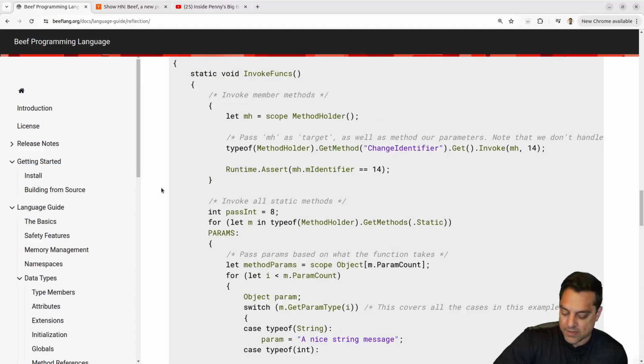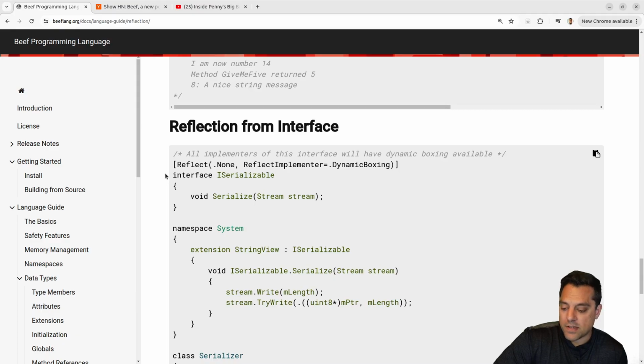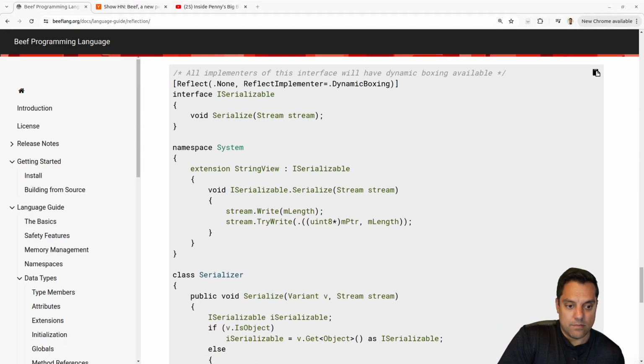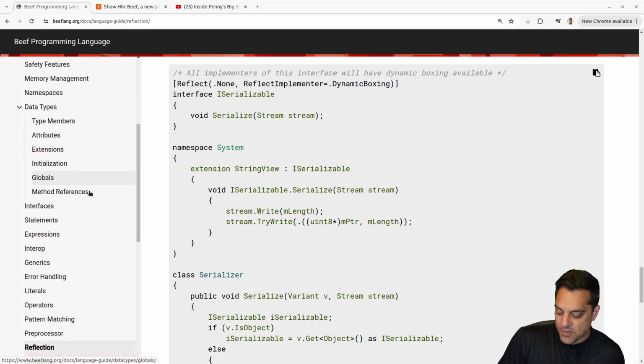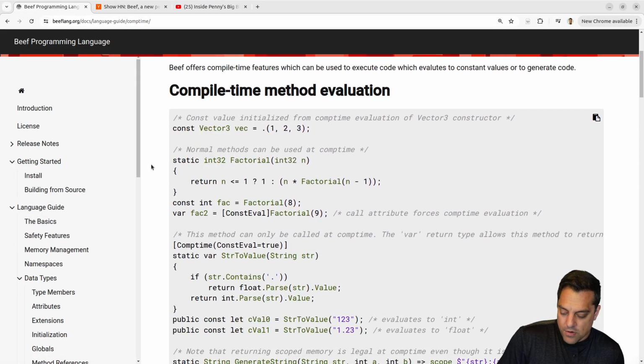Nice examples here. I mean, this is real code that I can imagine the authors of Beef were doing in game programming. And then they're like, yeah, let's just integrate this in the language because it's so common. And you don't want to hack together different systems for different projects. You just want to have it available. Okay, let's take a look at the comptime, and then I'll go back to the homepage and run a few examples. Let's see.